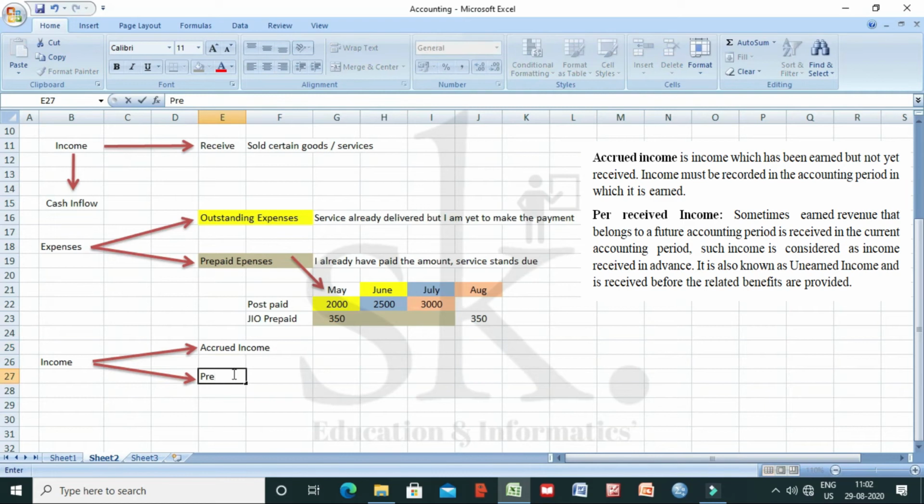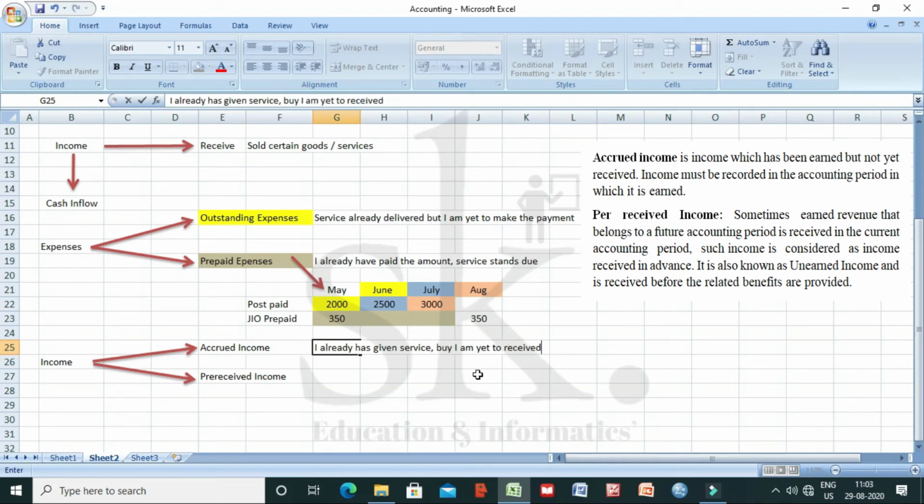So we require to understand this particular concept, what I mean by the term accrued income and pre-received income. Now accrued income is the income which has been earned but not yet received. Now what does it mean? Accrued income means that I already, now I'm talking from the point of view of income, which is cash inflow, I already have given service, from the point of view of a company or an individual, but I am yet to receive the money or my income.